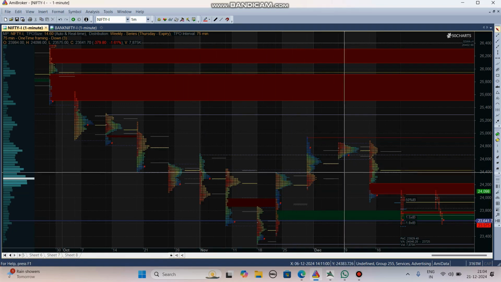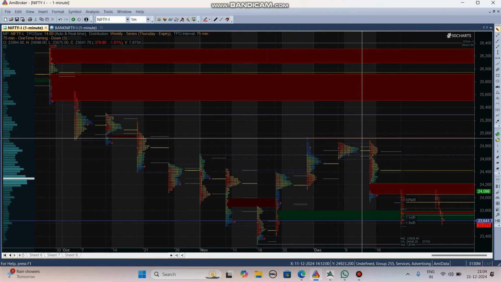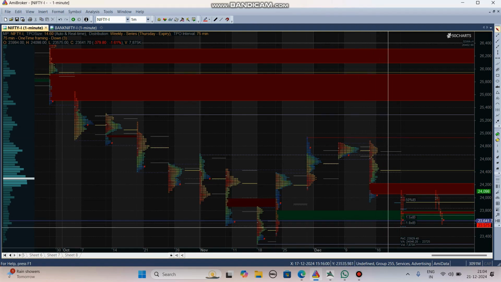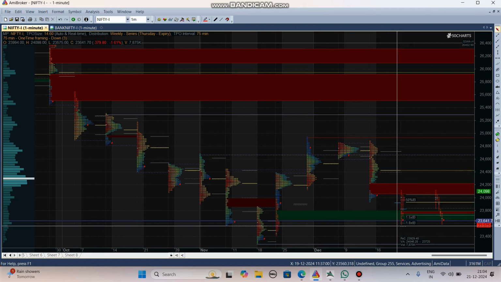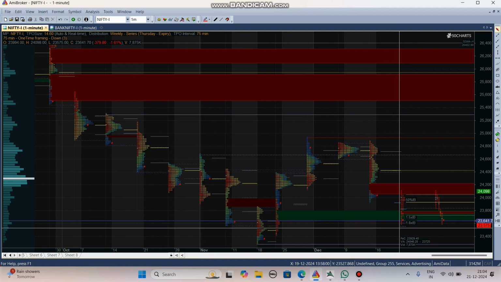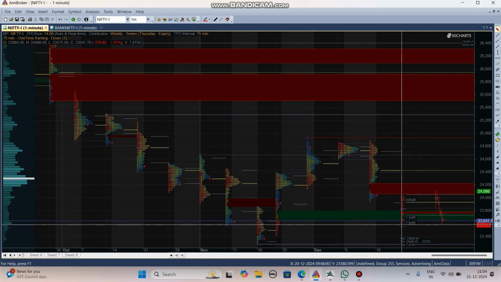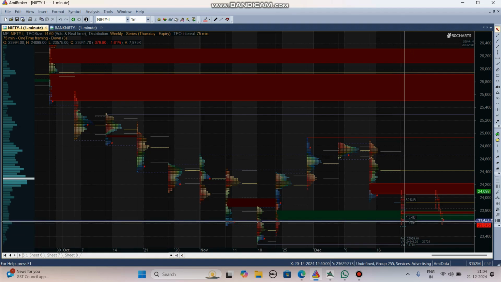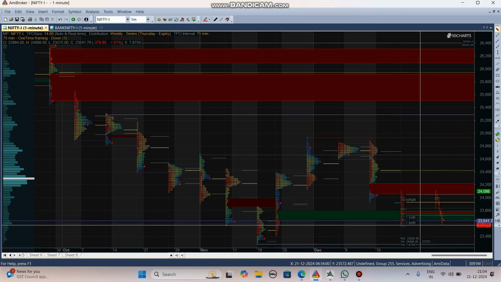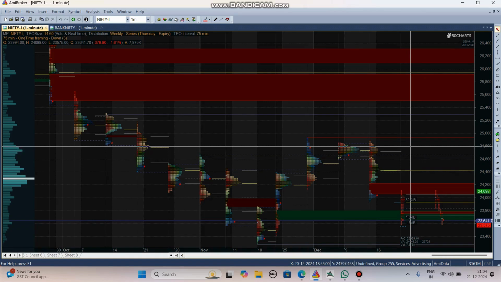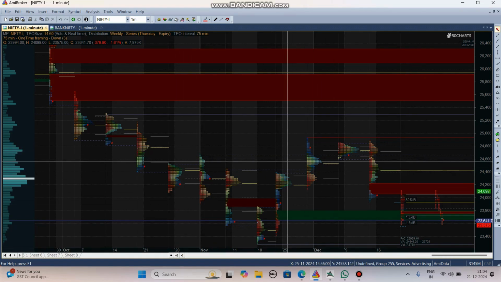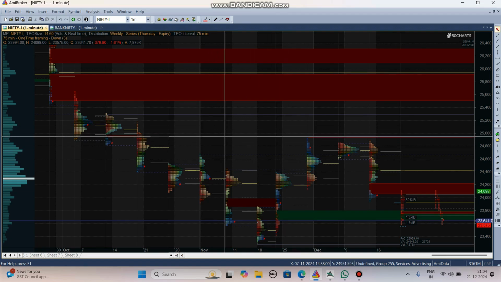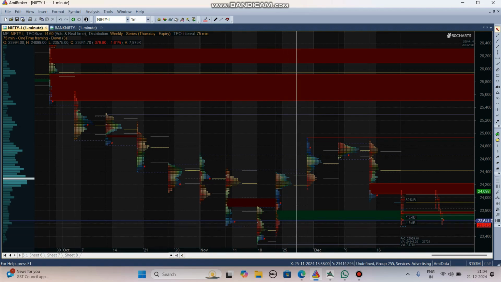So for the development, the institutions make some bad news, and whatever news they create, they will achieve the target. After the price tests -ST1, they will again create some good news, because after they loaded their position, they created good news also. Creating good news means they will pull the price back again to +1 standard deviation to develop the bell curve. So this is the role and activity of the institutions at the top and bottom of the standard deviation levels.